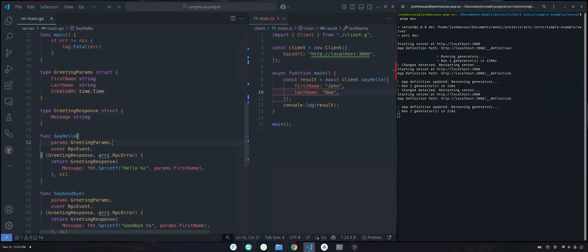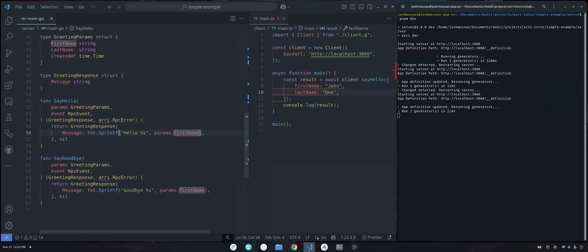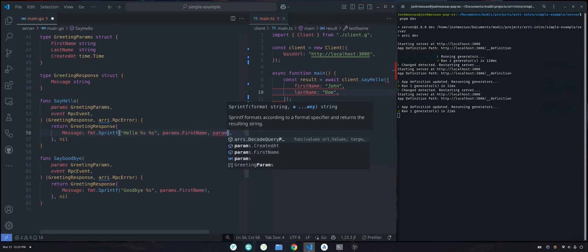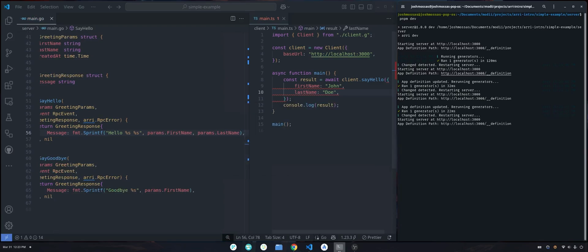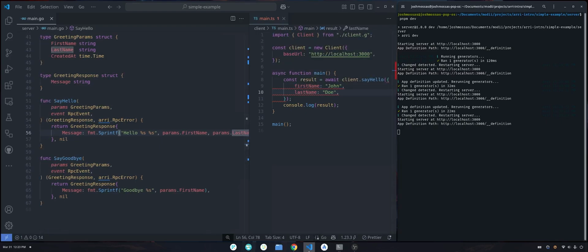So for example, if I make a change to this without changing our schema, so for example, I wanted to return the first name and the last name, you'll see that we restarted the server as expected, but we didn't rebuild the client because the client didn't change. So the CLI knows my procedures have changed or my procedures haven't changed.